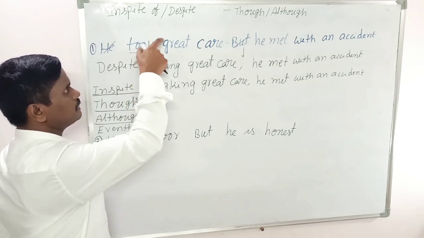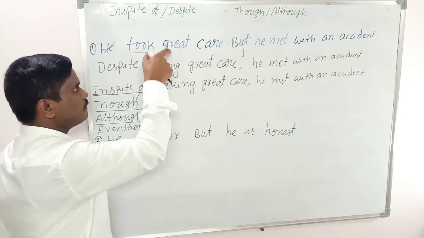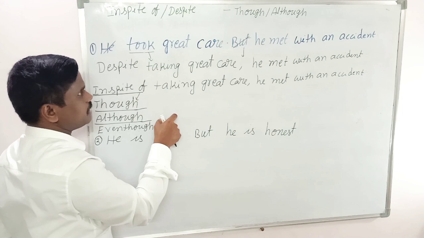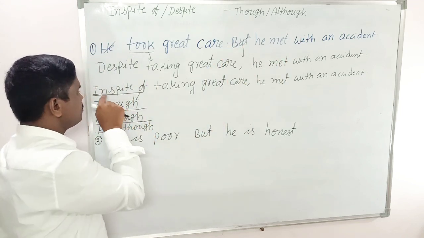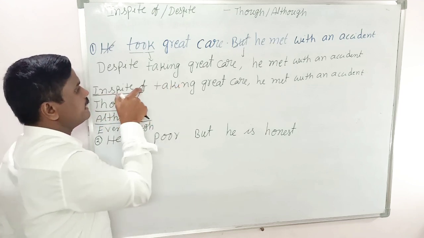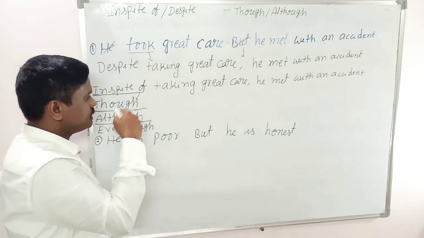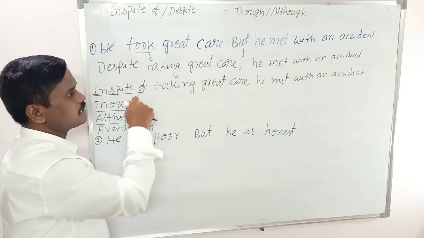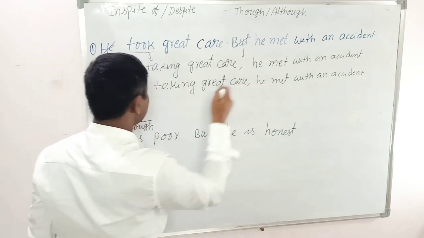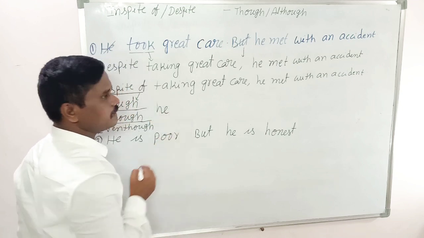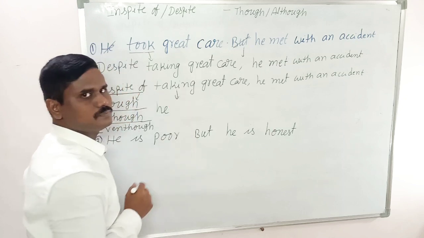Next, for example, if we have only this sentence, just write the first part, delete but, just keep a comma, and the remaining sentence as it is. For example, only this sentence is given: in spite of taking great care, he met with an accident. How to write? This is also important. Here there is no subject indicating word, so you have to borrow the subject from here. That is, though he.